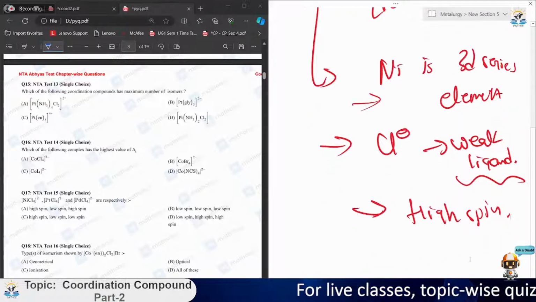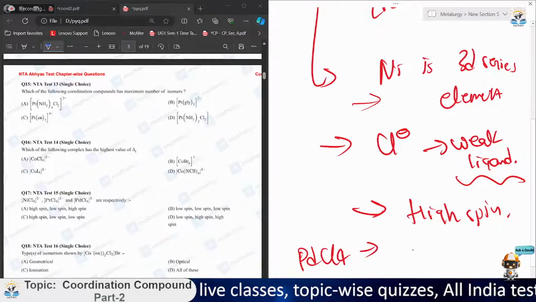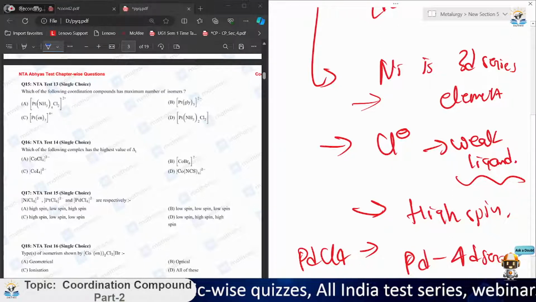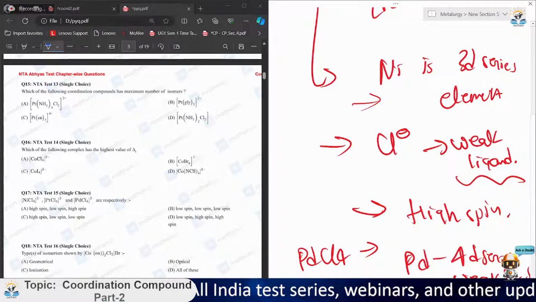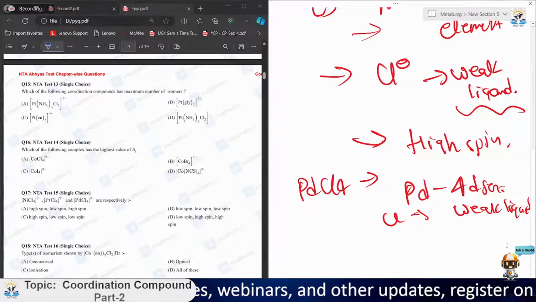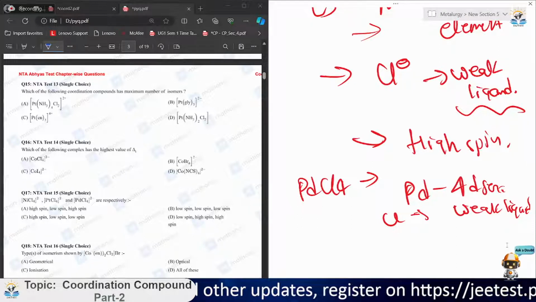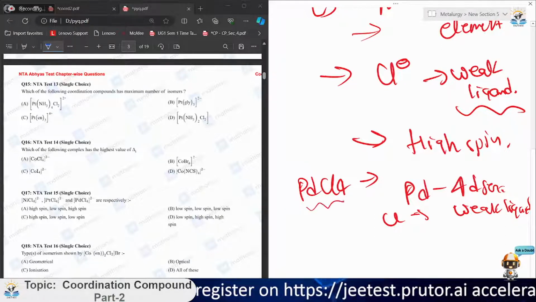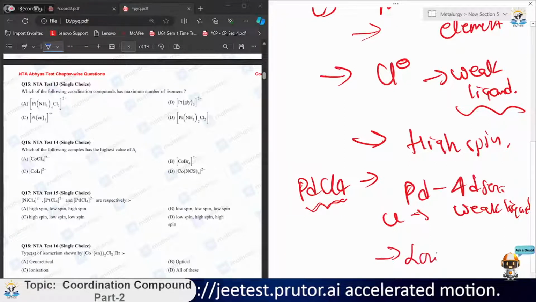Now for PdCl4, Pd is a 4d series, and Cl is the same weak ligand. But I have told you about certain limitations of valence bond theory, and how the ligand is used in that compound, so it will behave as a low spin complex.